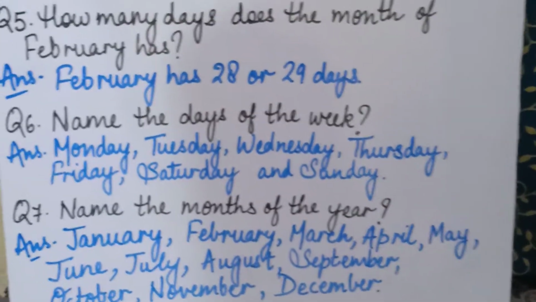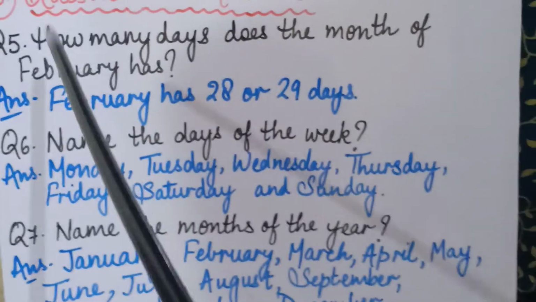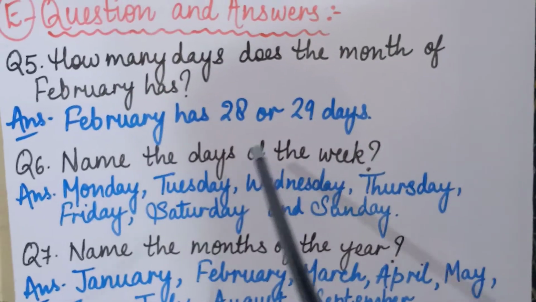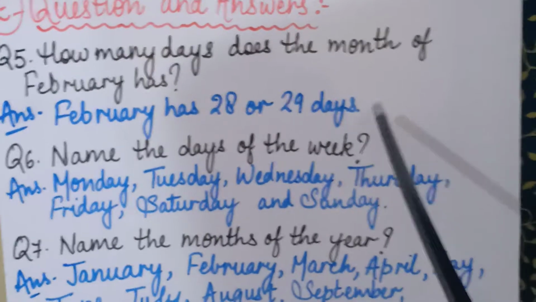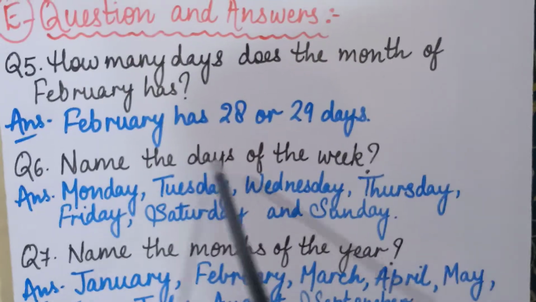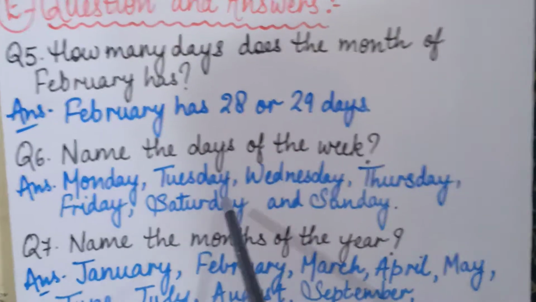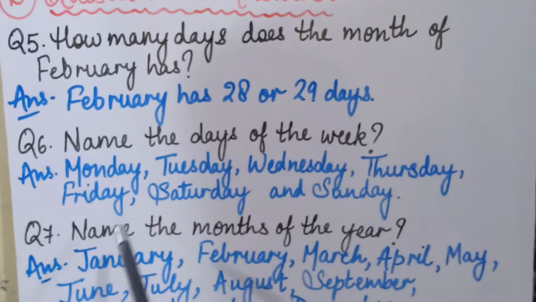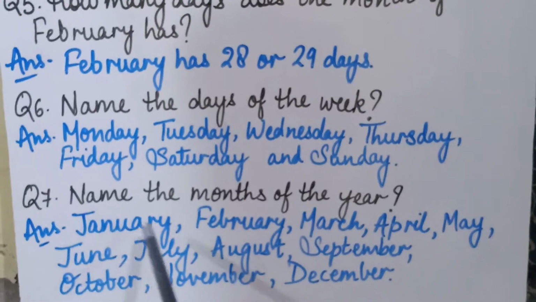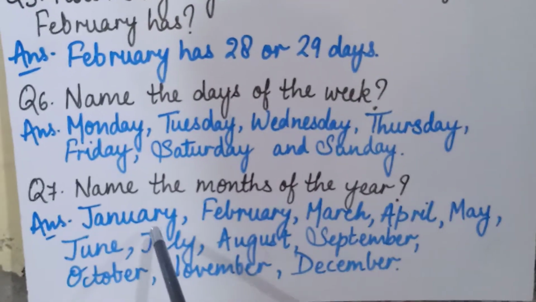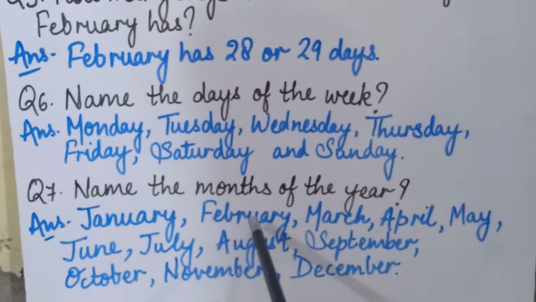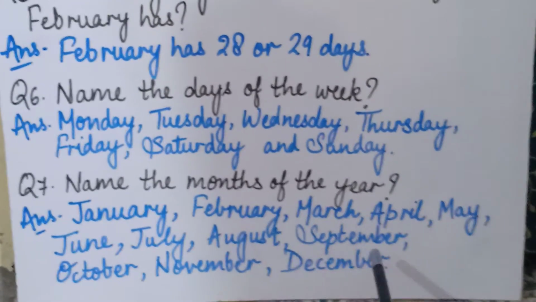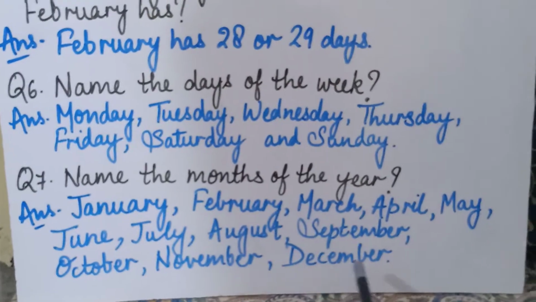Once again I am repeating, listen to it very carefully. 5th question is, how many days does the month of February has? Answer is, February has 28 or 29 days. Clear? Then the 6th question is, name the days of the week. Monday, Tuesday, Wednesday, Thursday, Friday, Saturday and Sunday. Then last question, 7th question, name the months of the year. Last answer is January, February, March, April, May, June, July, August, September, October, November and December.